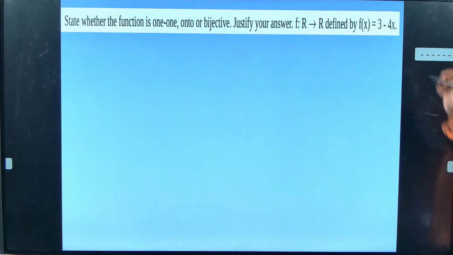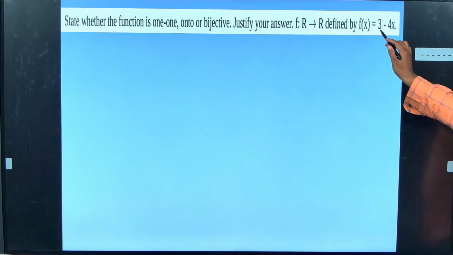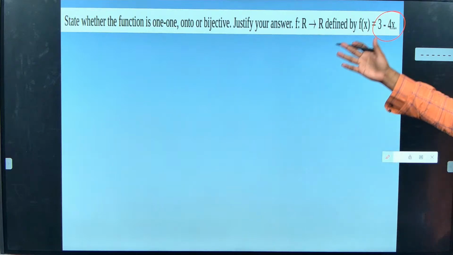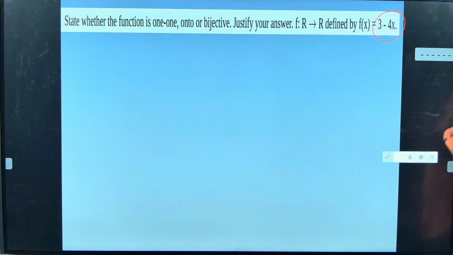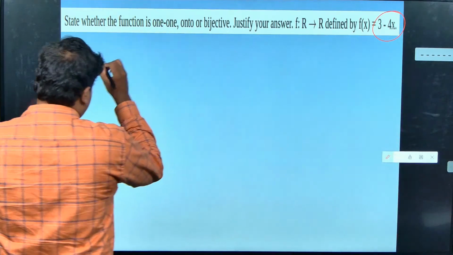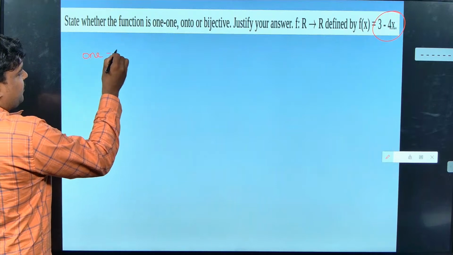Here a function is given: f of x is equal to 3 minus 4x. They have asked to show, check or state whether it is bijective. It is a straight line. Yes, but I will explain. Okay guys, what is the first thing I want to check?